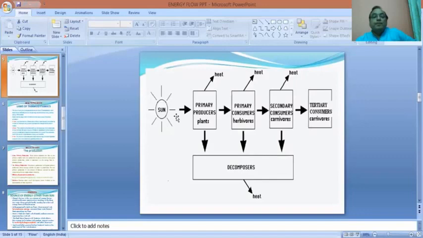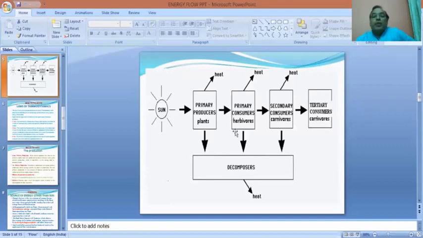So the energy which was fixed by the plants, utilized partly for their own purpose, and the rest was utilized in the biomass production, and that part of that biomass is used by the primary consumers, that is herbivores, that means plant eating animals, and the part is also lost to decomposers, to detritus food chain that we shall be dealing with later.